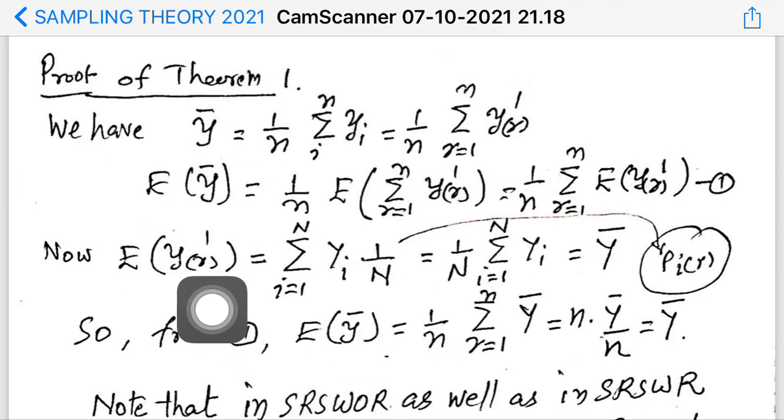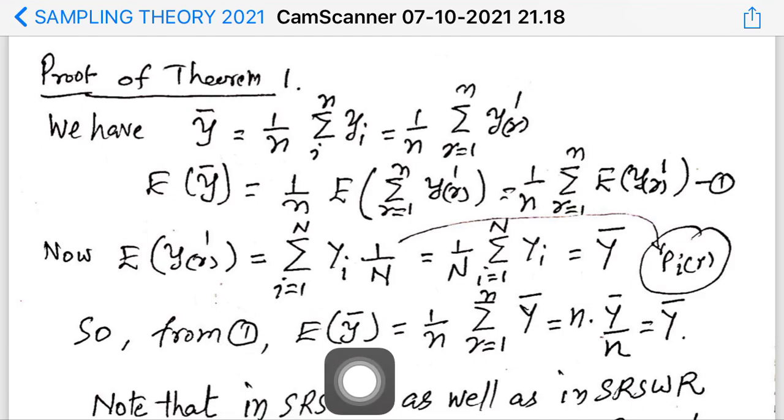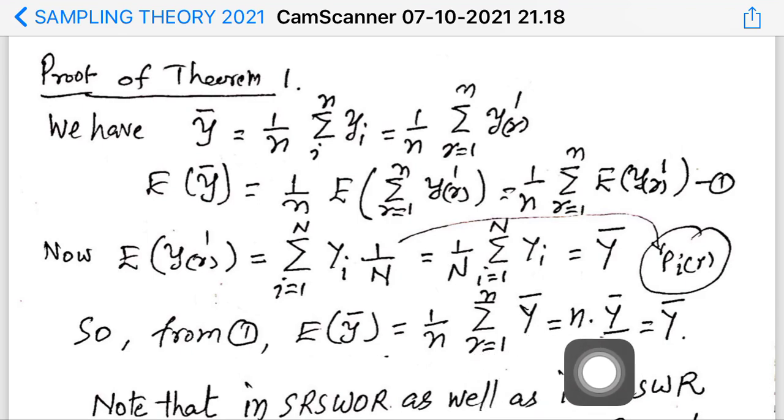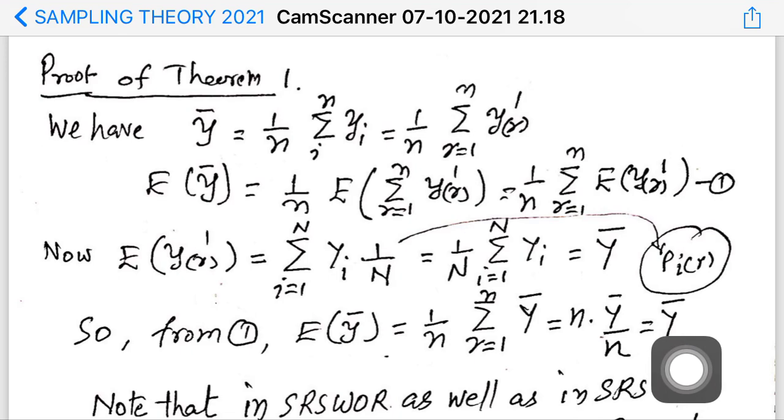So you substitute this result in the first equation. Expectation of y bar is equal to 1 by n into sigma r equal to 1 to n of capital Y bar. Here this summation is with respect to r and the value inside the summation doesn't depend on r. Therefore, this is n times capital Y bar, divided by n, which is equal to capital Y bar. Okay, right.